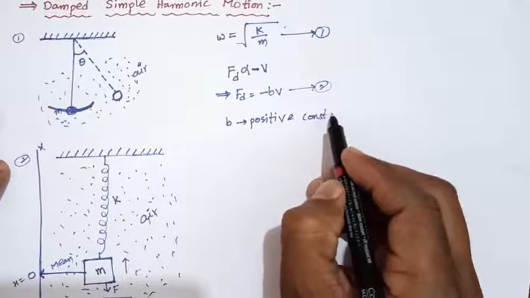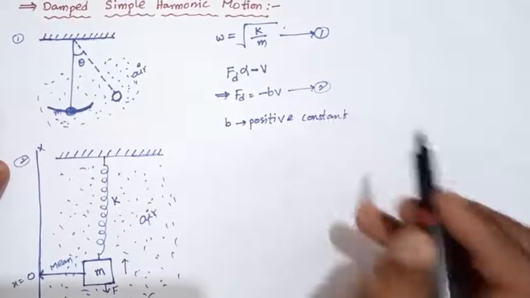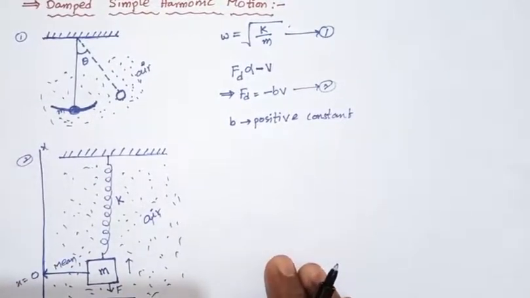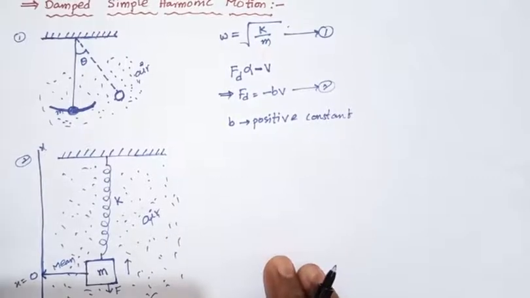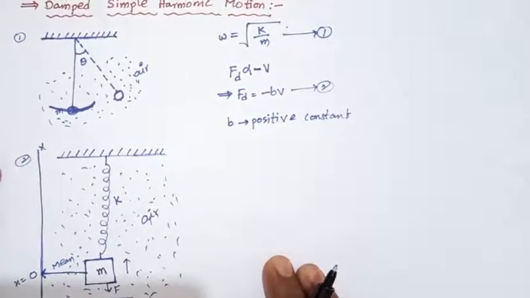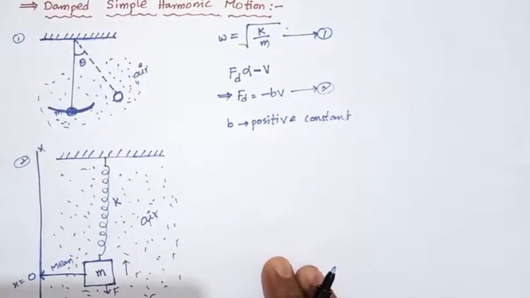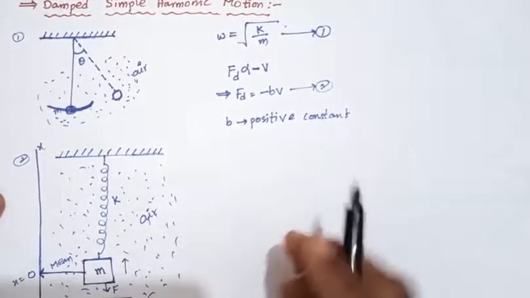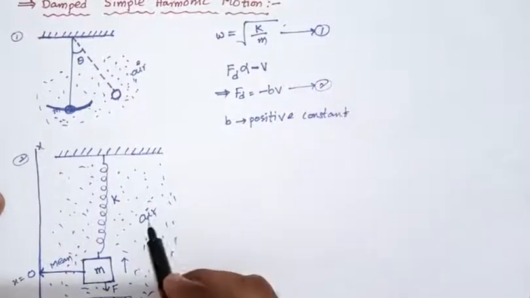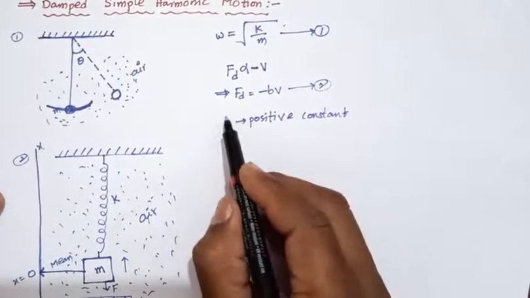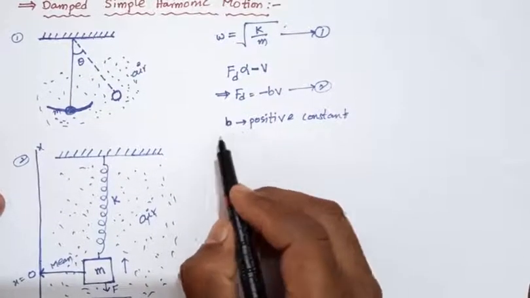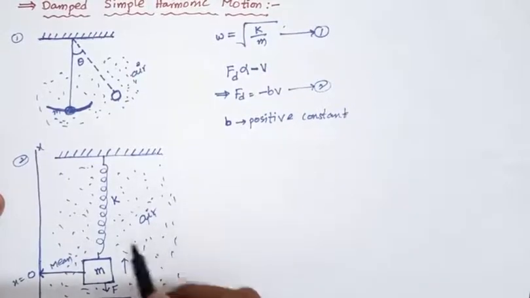This positive constant depends upon the characteristics of the medium. The characteristics of the medium means that for air the b value is less than for a liquid.